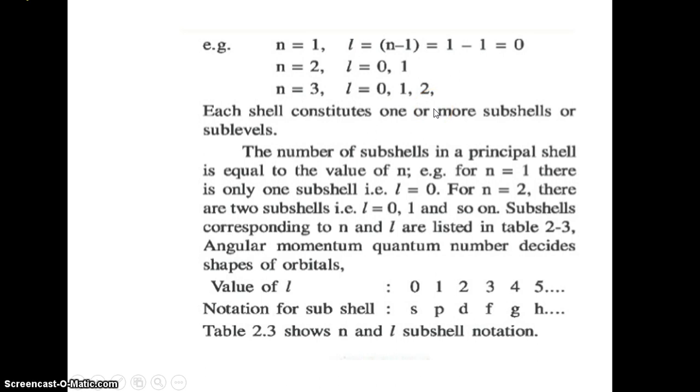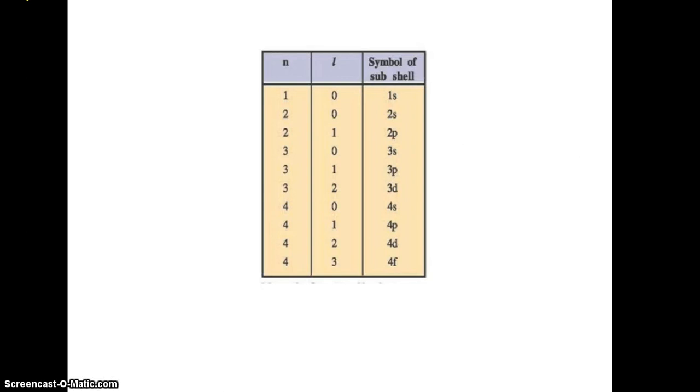Like that. If the value of l is 0, then the notation of the subshell is s. If the value of l is 1, then p. 2, then d. 3, then f. 4, then g. 5, then h. It is a way to represent the subshell in the electronic configuration. So, based on the values of n and l, we can determine the symbol.